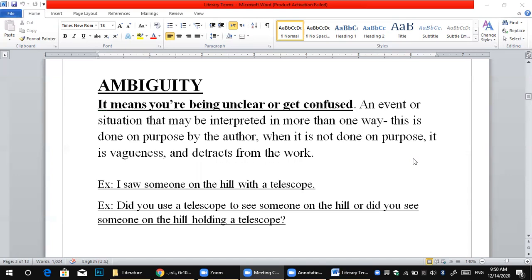Next one is called ambiguity. Ambiguity means being unclear, or getting confused, misunderstanding. Your understanding is not clear. For example, let's say I saw someone on the hill. You ask me, did you use a telescope to see someone on the hill, or did you see someone on the hill holding a telescope? So here is ambiguity. That's a misunderstanding, unclear.